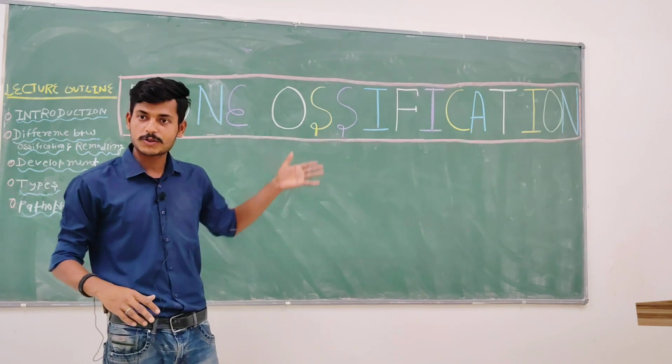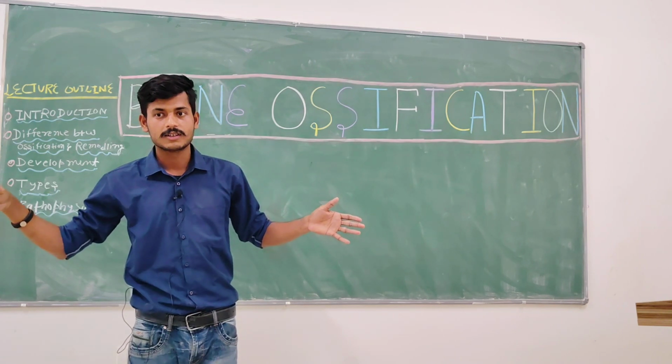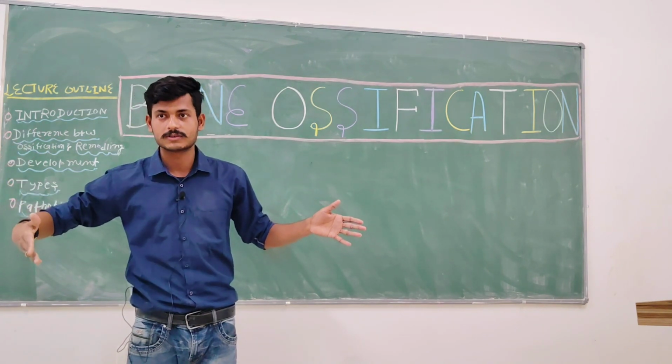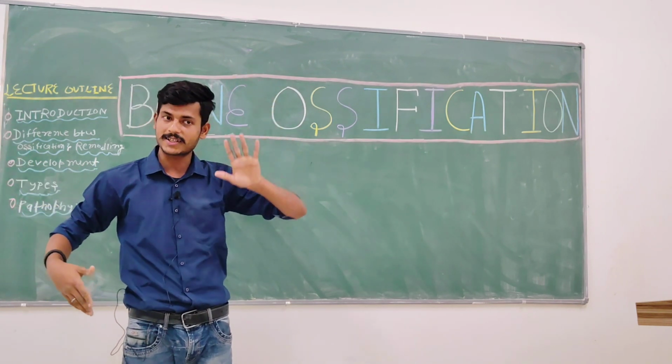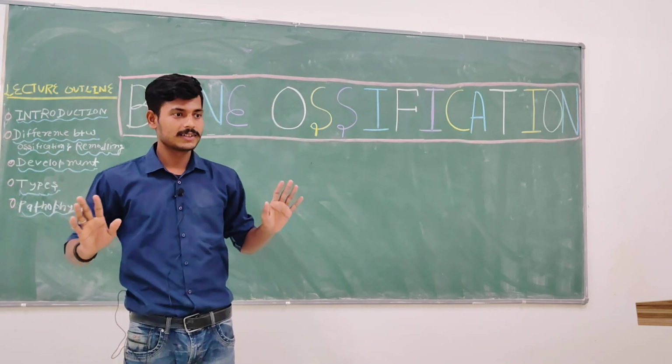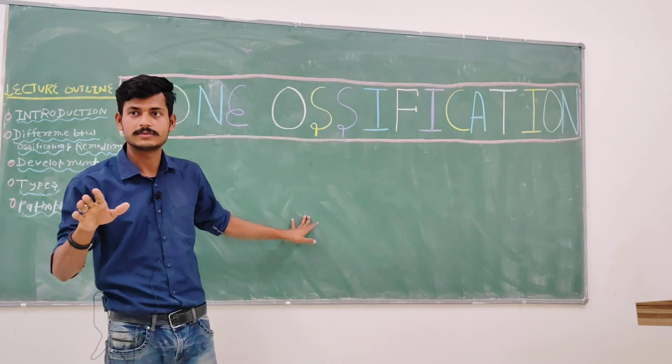Then we moved ahead and saw the microscopic structure of the bone. For the study of the microscopic structure of bone, first we need to study the transverse section of the bone. First we have to understand the transverse section of bone. Then we saw the microscopic structure of bone. Till here, any doubt? You have any doubt? No?